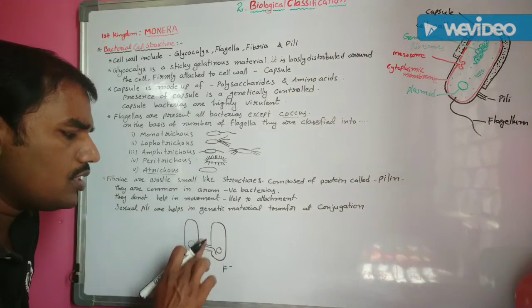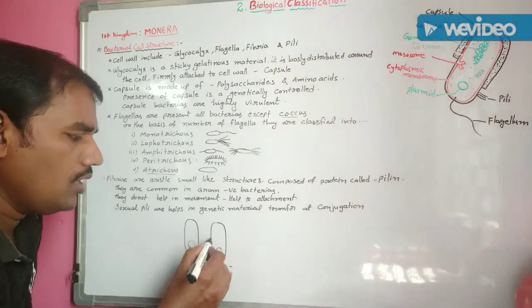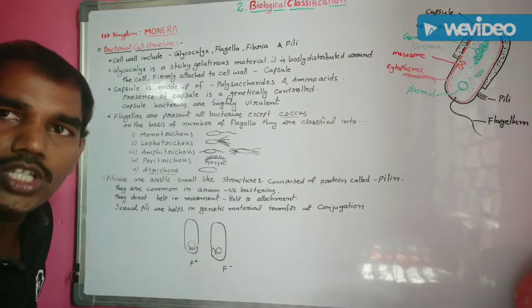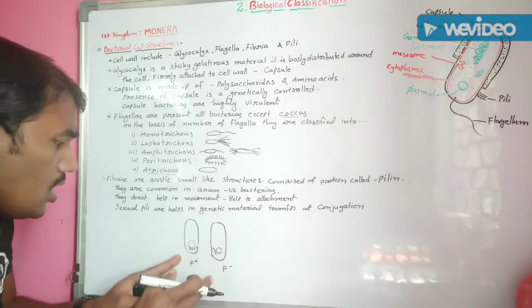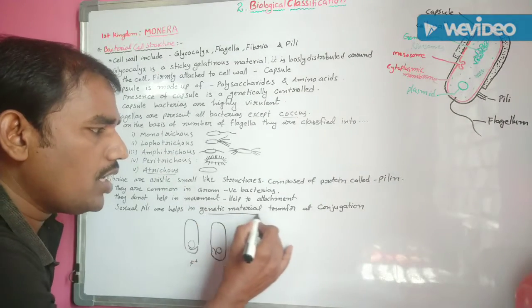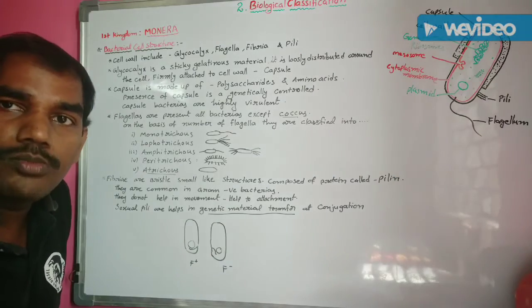Then both cells become F plus strain cells. This phenomenon is known as the conjugation process.